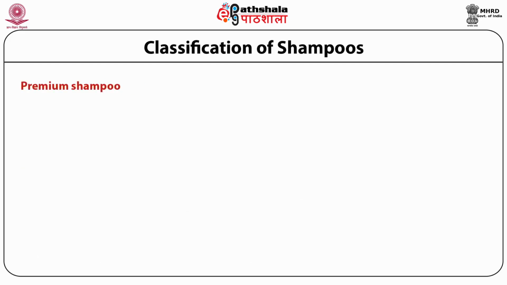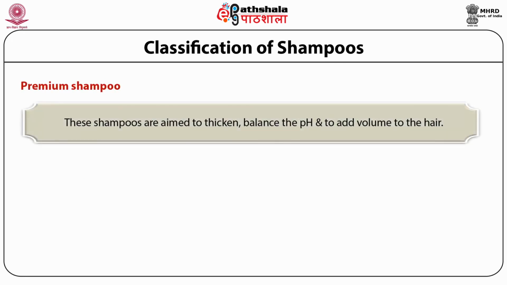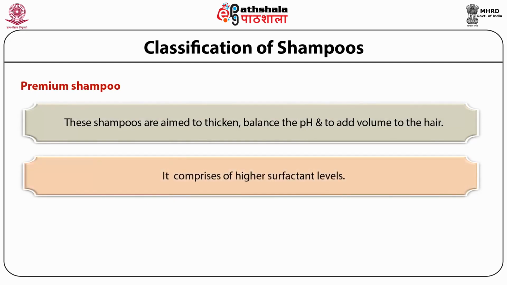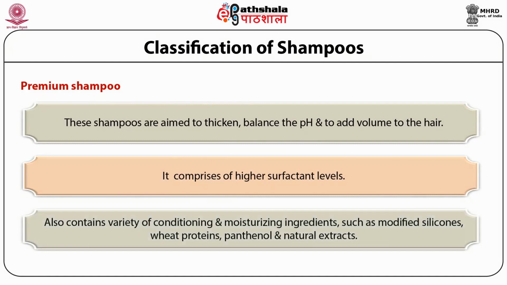Premium shampoos. These shampoos are aimed to thicken, balance the pH and to add volume to the hair. They consist of high surfactant levels. They also contain variety of conditioning and moisturizing agents such as modified silicones, wheat proteins, panthenol and natural extracts.